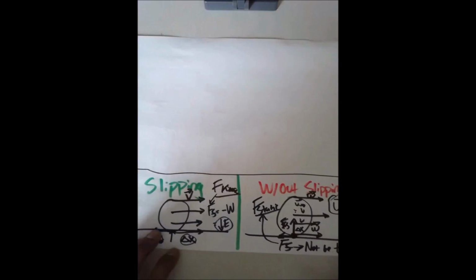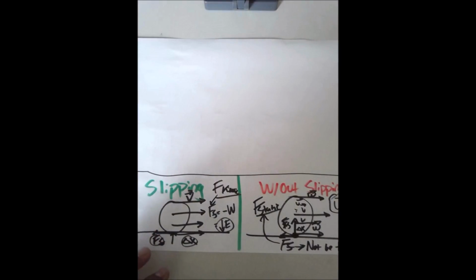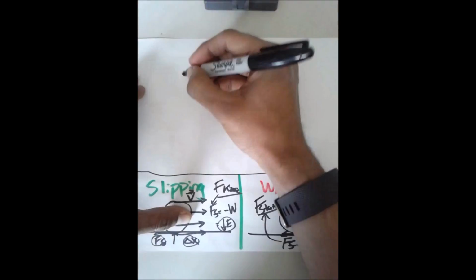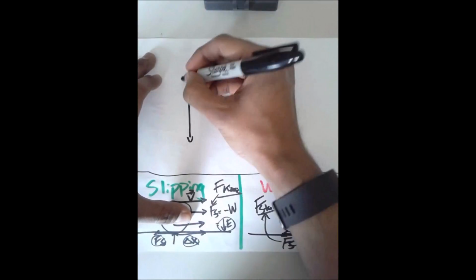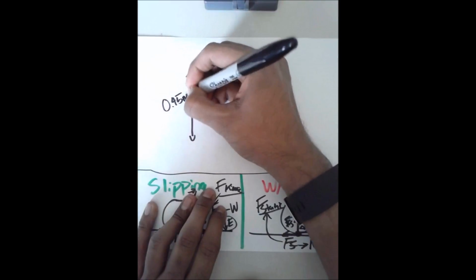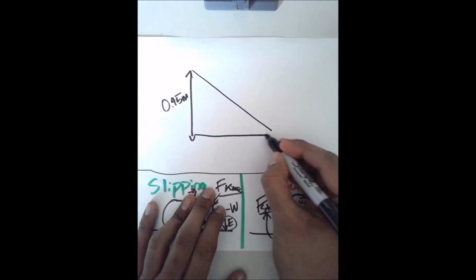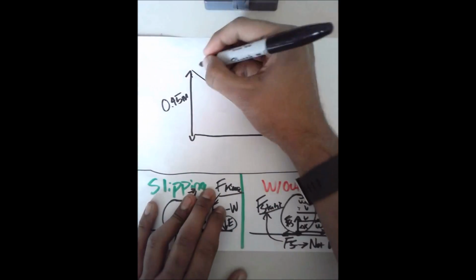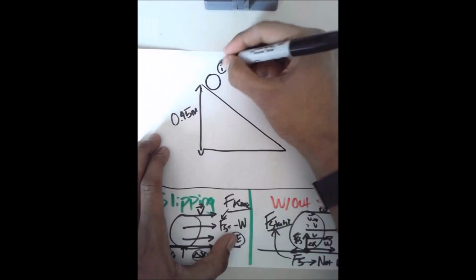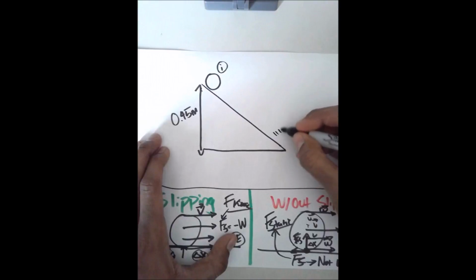And so if we're looking at a ball that rolls down a hill, 0.45 meter tall incline, first off, we need to draw a picture, without a doubt. Say that this is a 0.45 meter tall incline. We've got a ball. We're assuming this ball is going to start from rest. This is initial, and then final.